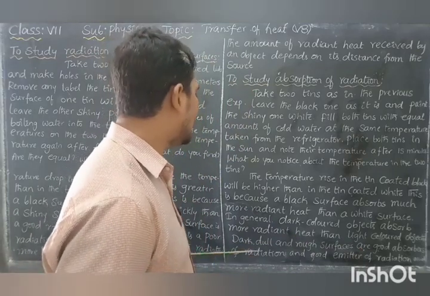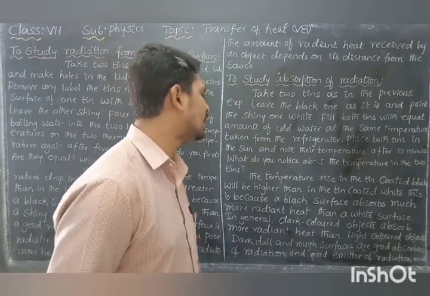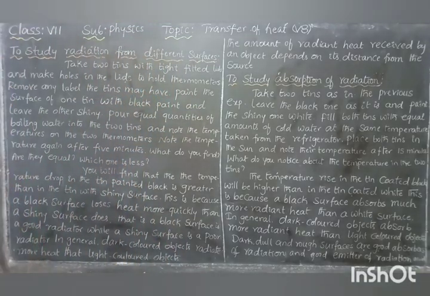Meaning, dark, dull and rough surfaces are good absorbers of radiant heat, and they are good emitters of radiation as well. This completes the activity to understand the absorption and radiation from different surfaces.